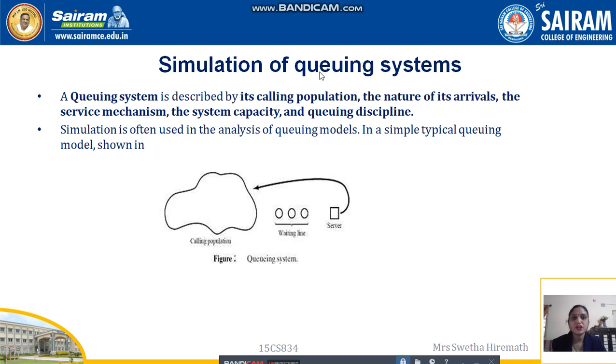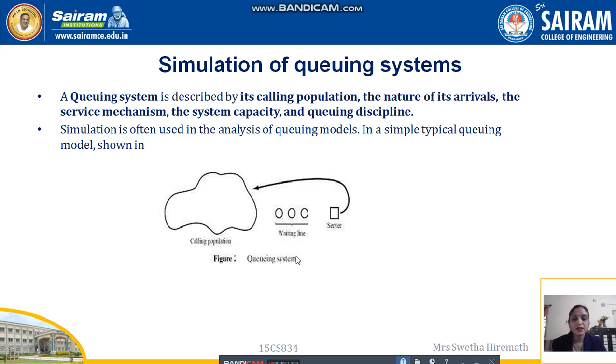Here we have simulation of a queuing system. One example we are considering is a queuing system. A queuing system is nothing but a queue formed by customers, who will be waiting in a queue until the server provides the service. A queuing system is described by its calling population, the nature of its arrivals, the service mechanism, the system capacity, and the queuing discipline. In the diagram we can see a calling population, a waiting line, and a server who will serve the customers who arrive.